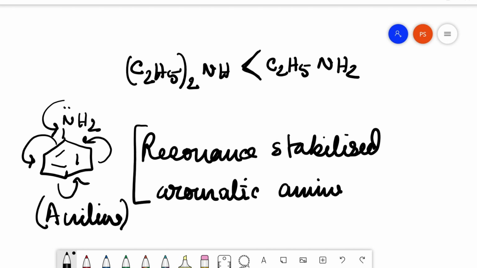The lone pair is involved in the resonance, so it is unavailable to interact with the water molecule. And the unavailability of the lone pair of nitrogen for aniline is far more than for the normal (C2H5)2NH, which results in even lesser solubility of aniline in water.